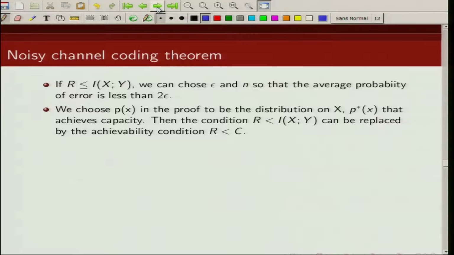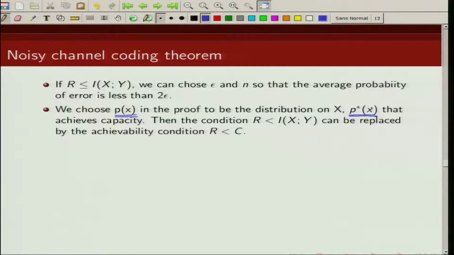Now we can choose our P of x. Remember, we were generating our code words using this distribution P of x. Now we can choose our P of x such that it maximizes mutual information. So we can choose a distribution, I am calling it P star x, that will achieve capacity. Then the condition that R is less than mutual information can be replaced by the condition that R is less than capacity.